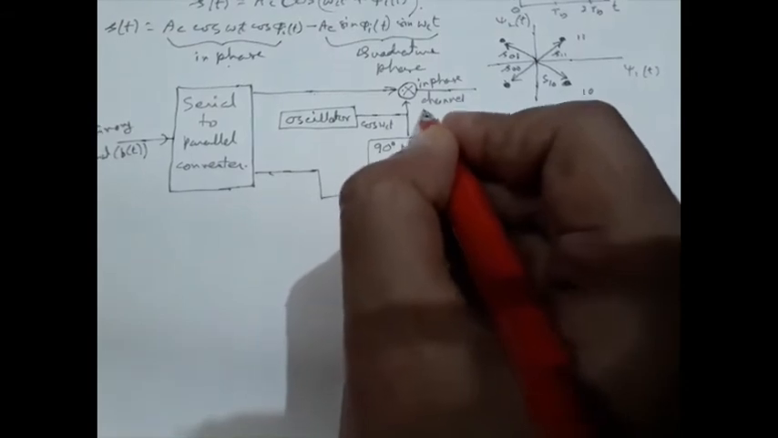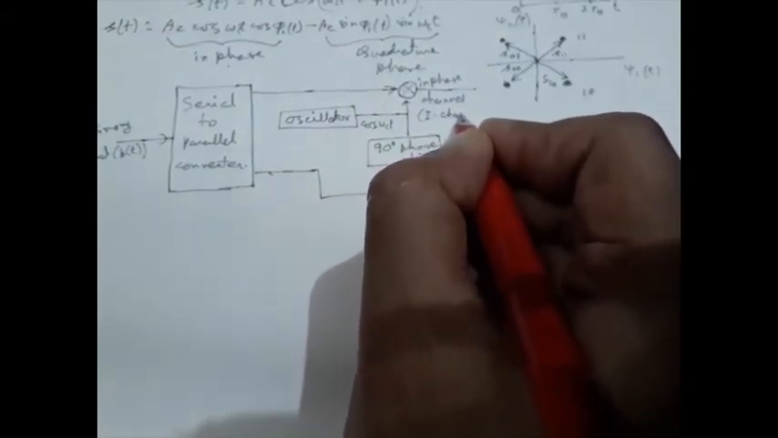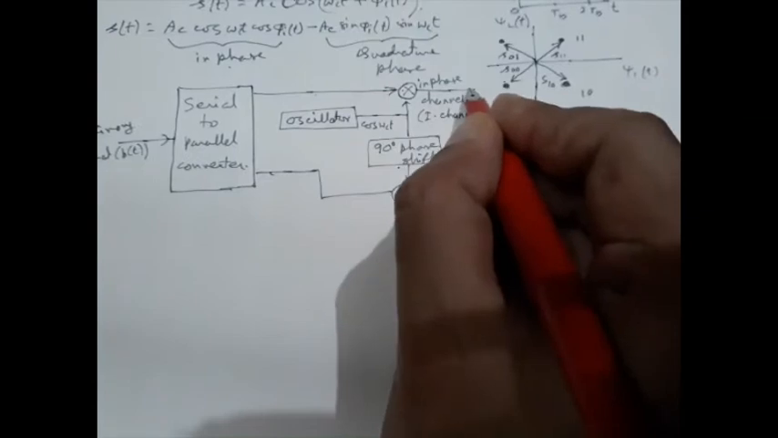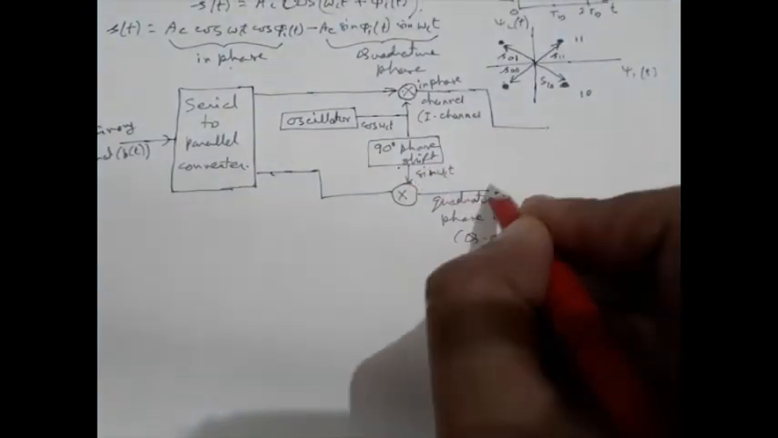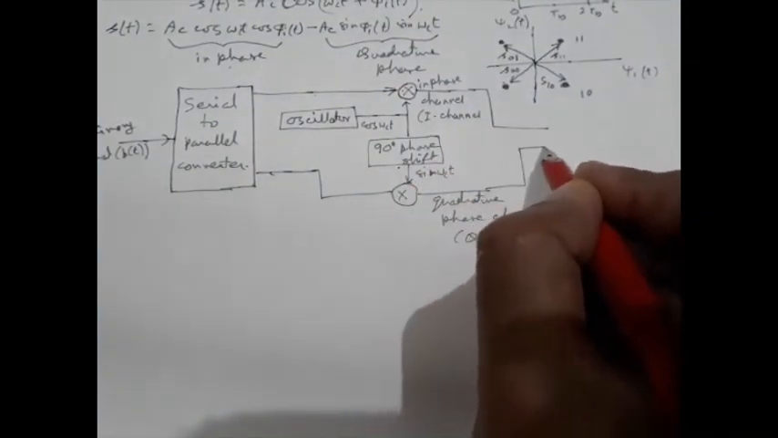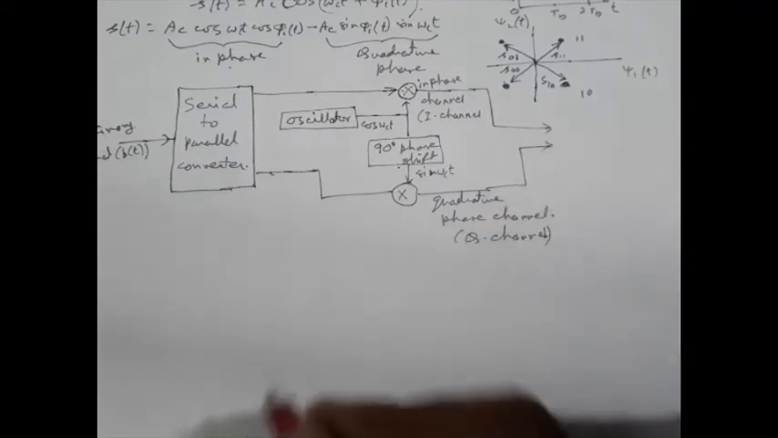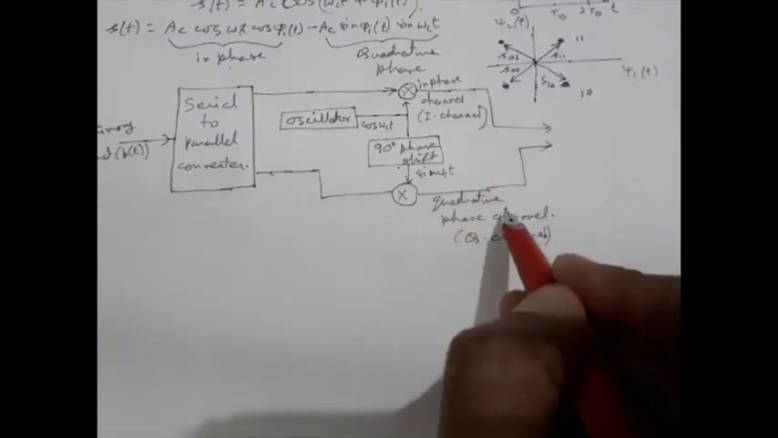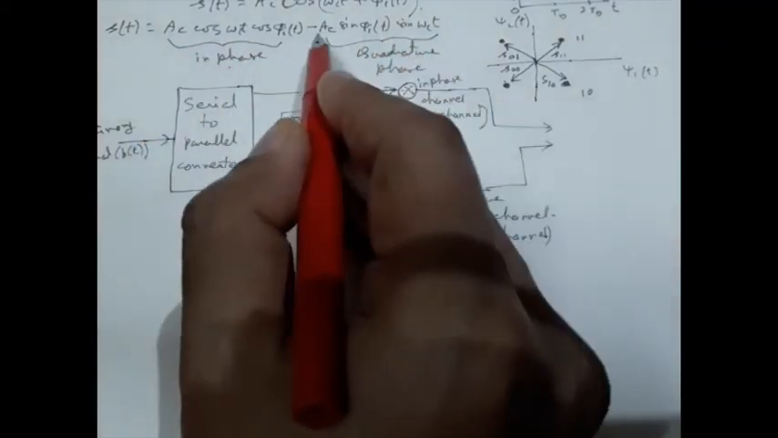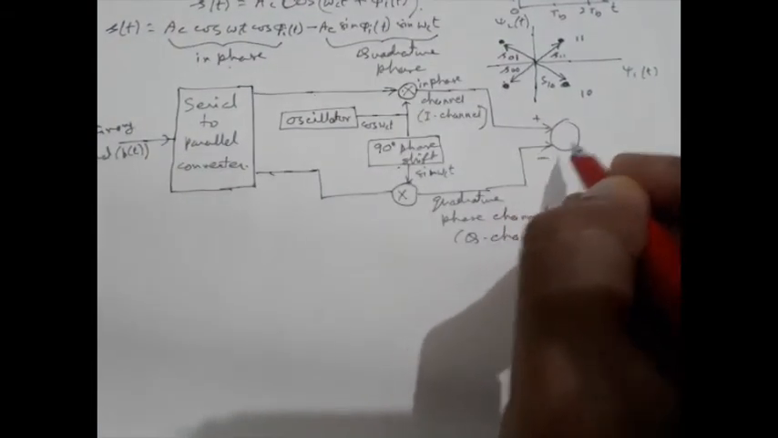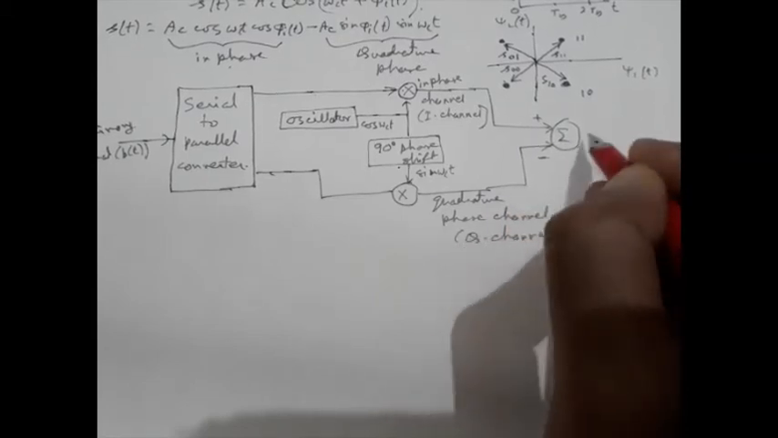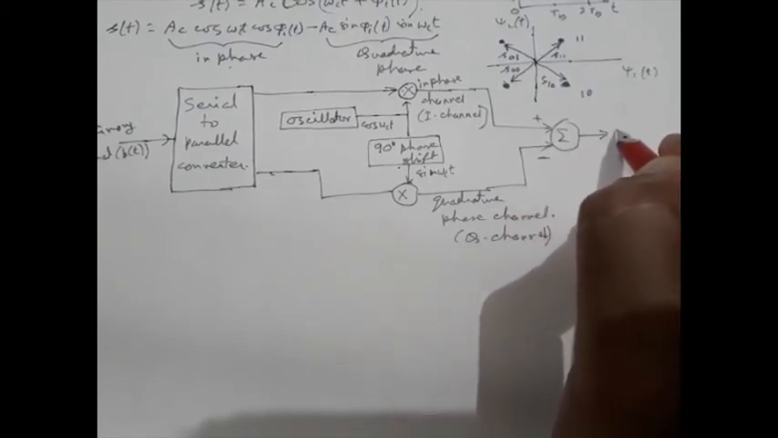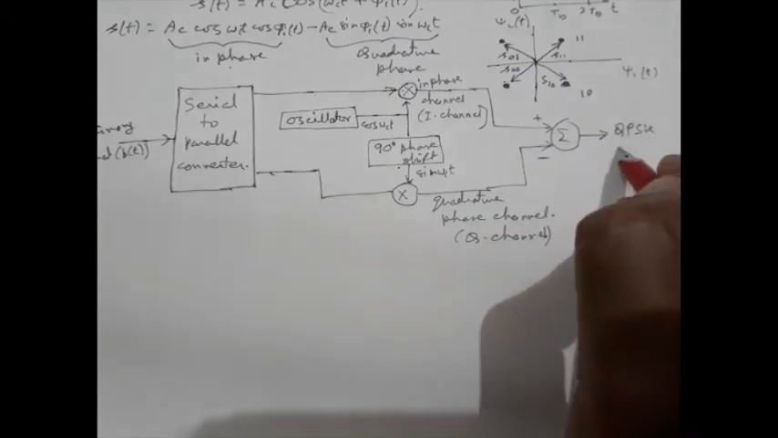And this one is called the I channel. So we have the I channel and the Q channel, the first one and the second one. Then we must have a subtractor. The output of the subtractor will be a QPSK signal.